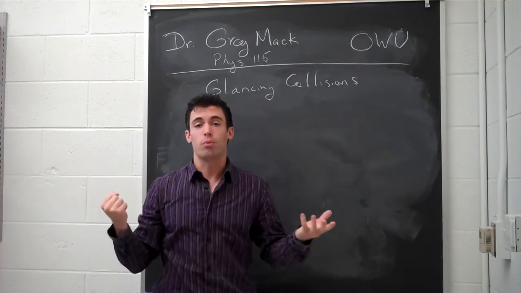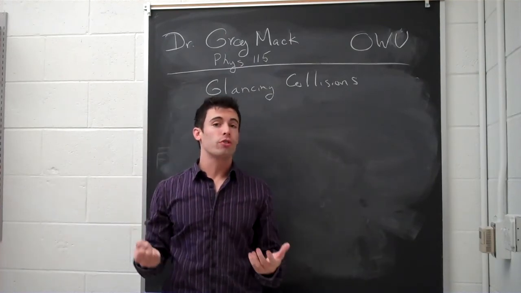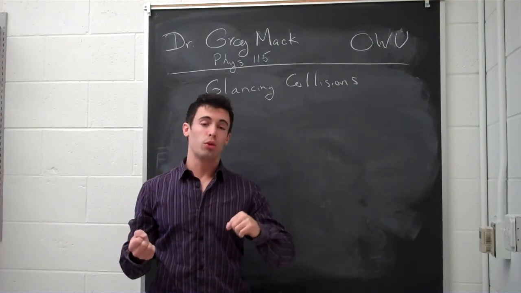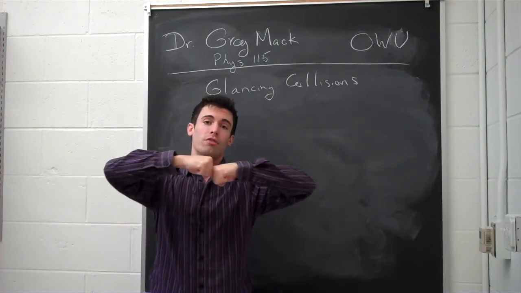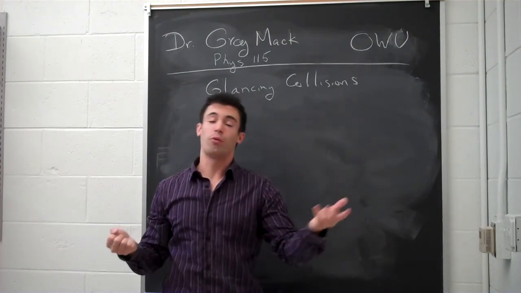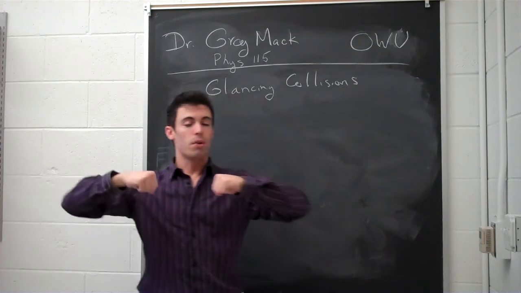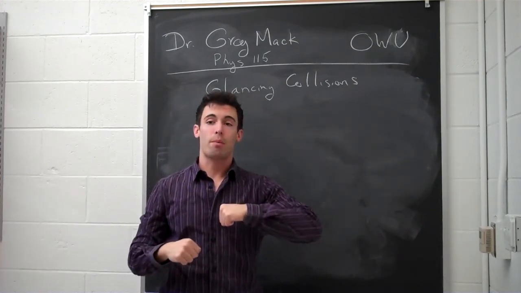So if you play pool, if you play billiards, then you can think about the example of two different pool balls that are going to be hitting each other. Instead of hitting head-on, they're going to be hitting slightly off, and so they will go in whatever desired direction you hopefully wanted them to go for your shot. But they will definitely go in different directions, based on how that collision happened.